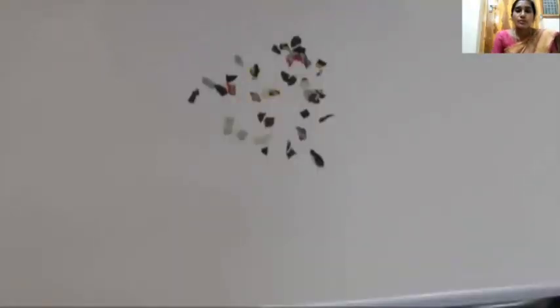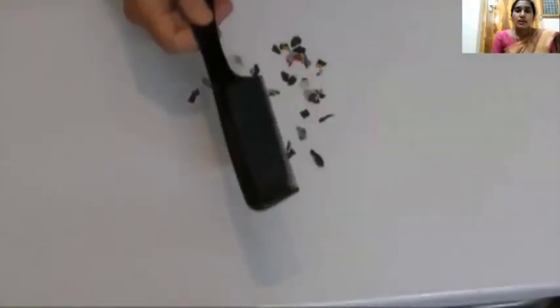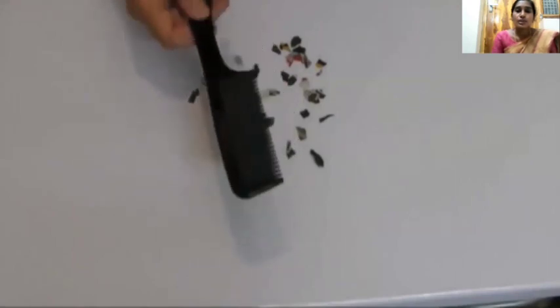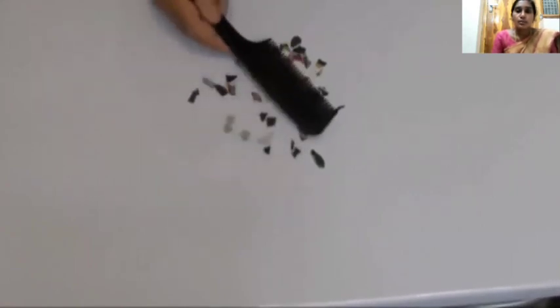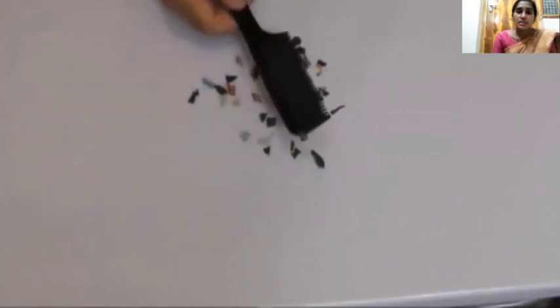Here we put some paper pieces and we bring a comb near it. Observe it. The comb does not attract the paper pieces. Now we rub the comb with a cloth. See here, we are rubbing the comb with cloth and putting the comb near the paper pieces.